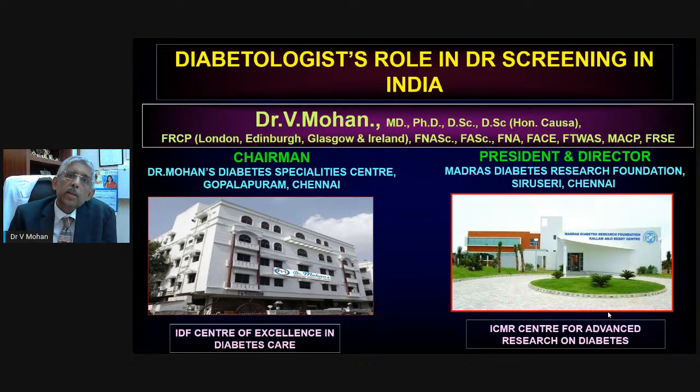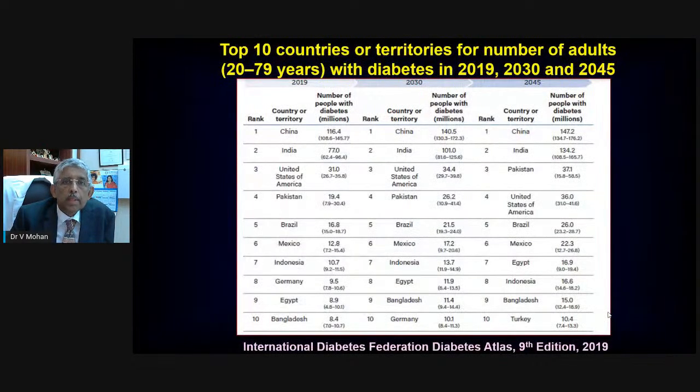I'd like to particularly thank Dr. Rajiv Raman and all the colleagues from Shankar Nethralaya who invited me to give this talk. I'd also like to thank my colleagues, ophthalmologists and diabetologists at Dr. Mohan's Diabetes Specialty Center who helped in carrying out this screening for diabetic retinopathy in our center. The topic allotted to me is the diabetologist's role in diabetic retinopathy screening in India, and I hope I can give you an overview as to why the diabetologist should also be involved in diabetic retinopathy screening.